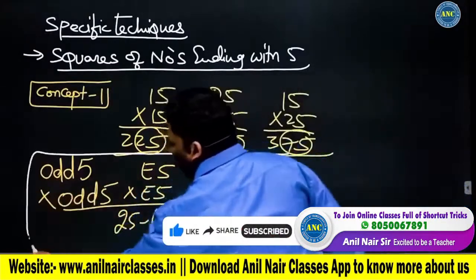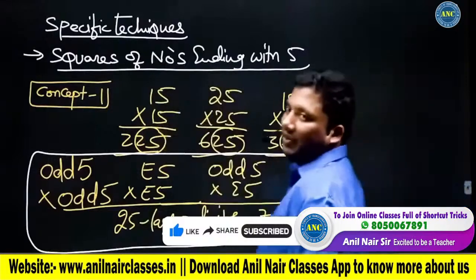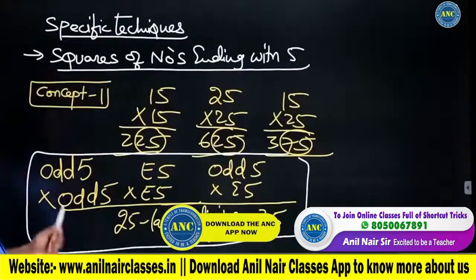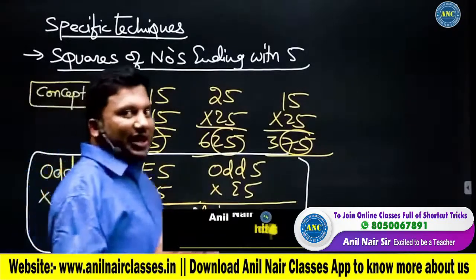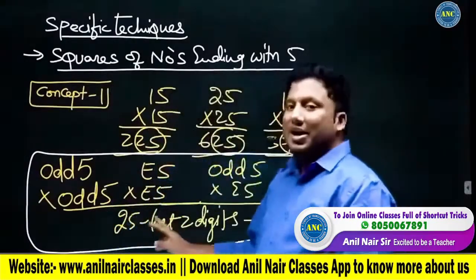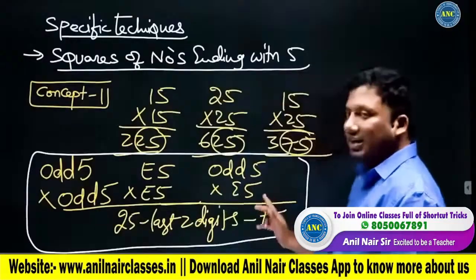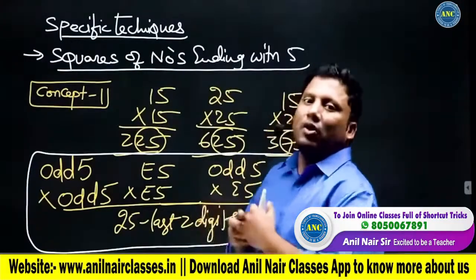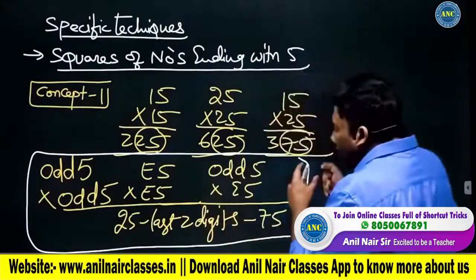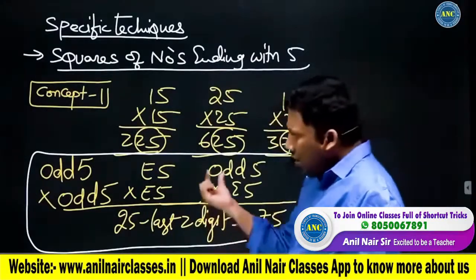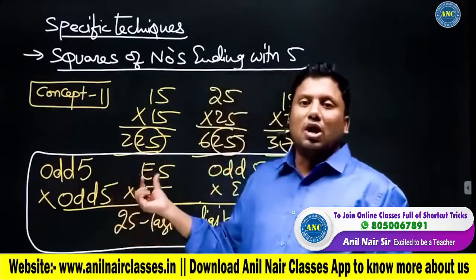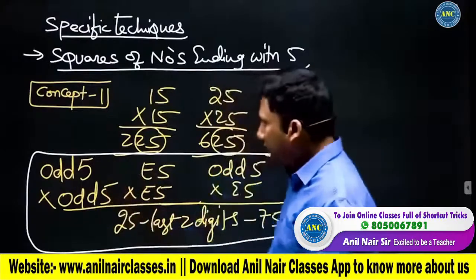Most of the students will waste their time in solving it. If you know this logic, you can solve it very easily. When 2 odd numbers end with 5, or when any 2 even numbers end with 5, the last 2 digits are 25, else it is 75. Odd 5 into odd 5, 25. Even 5 into even 5, 25. Odd 5 into even 5, it is 75. A must-know concept for you to solve the problems very fast.